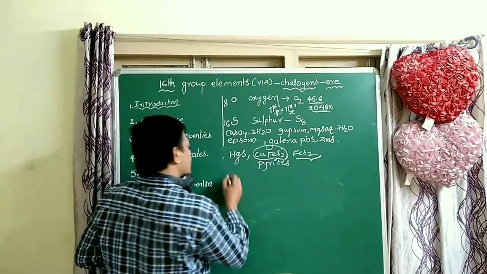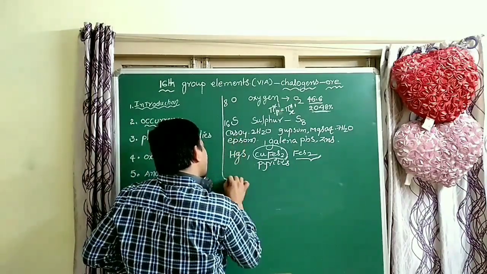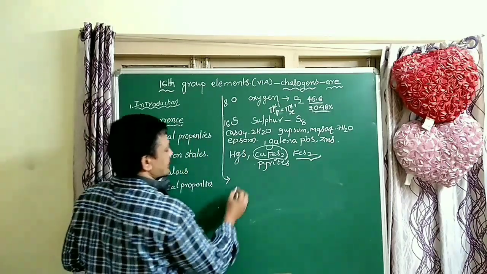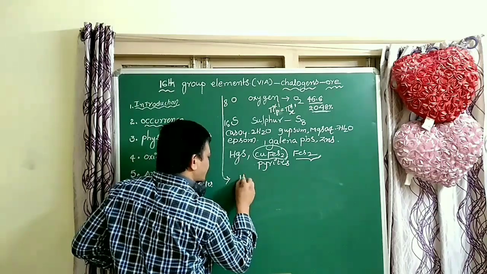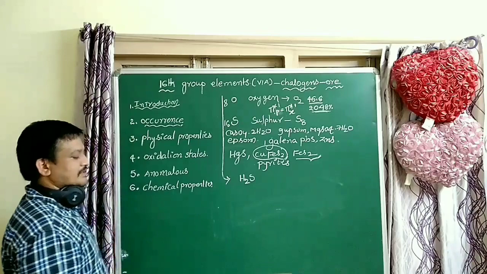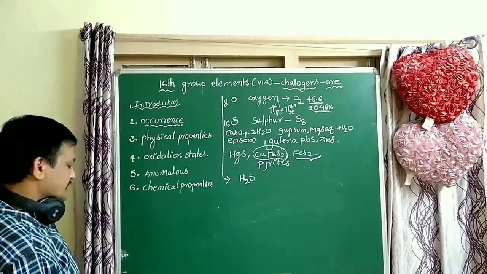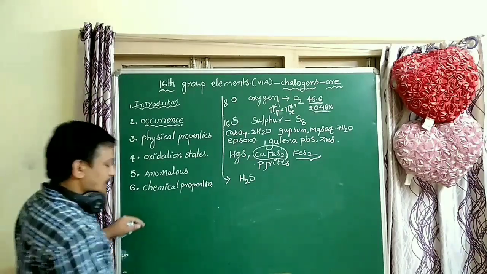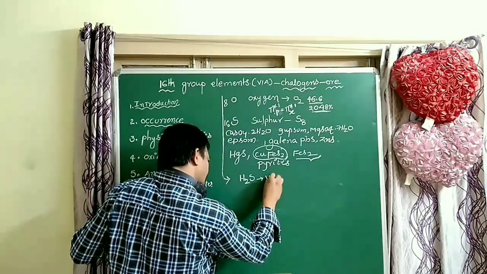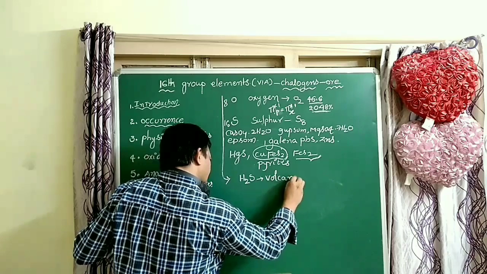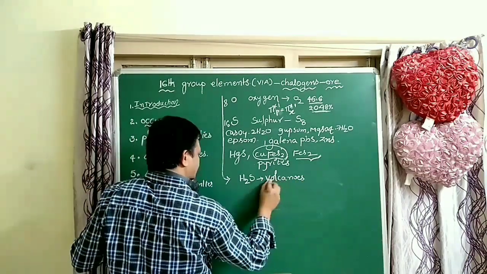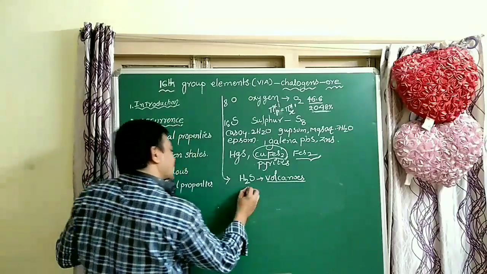So next, sulfur occurs in a very small percentage as H2S. That is very important, students. In volcanoes, sometimes it also occurs in the native state.